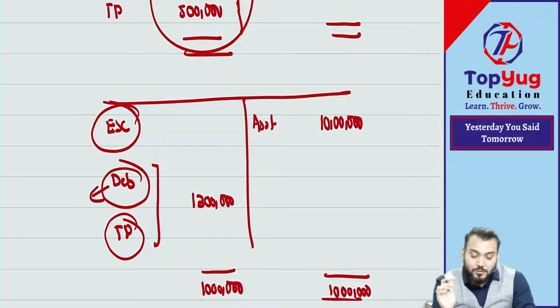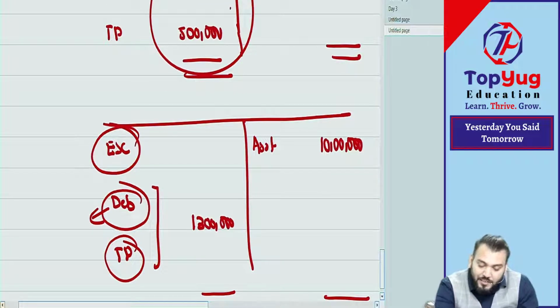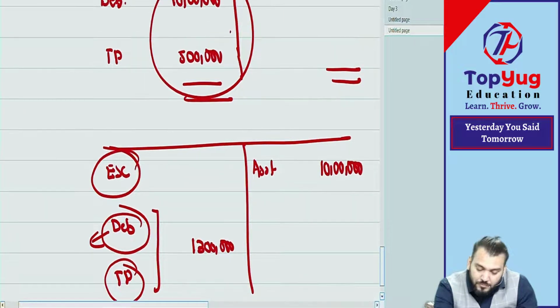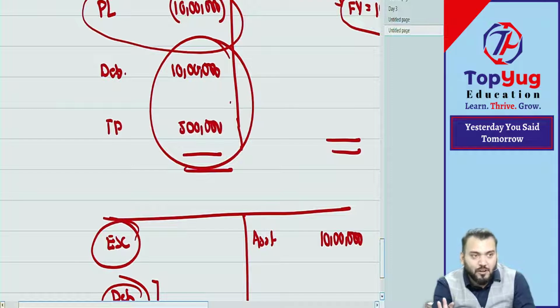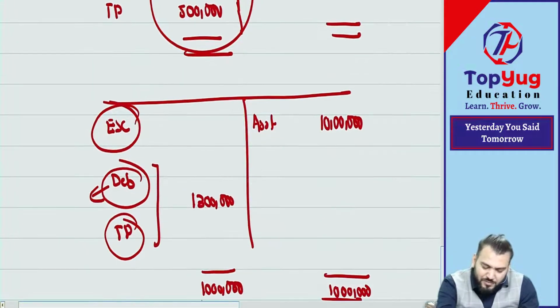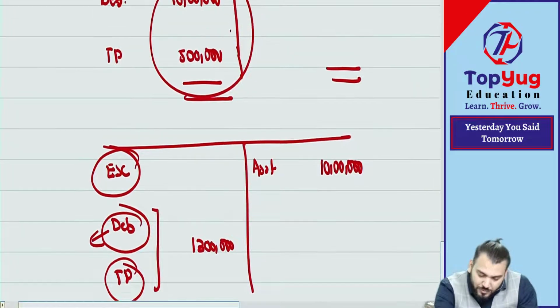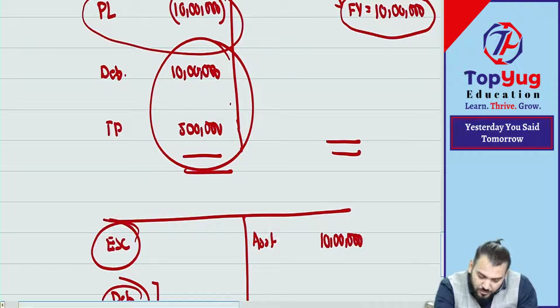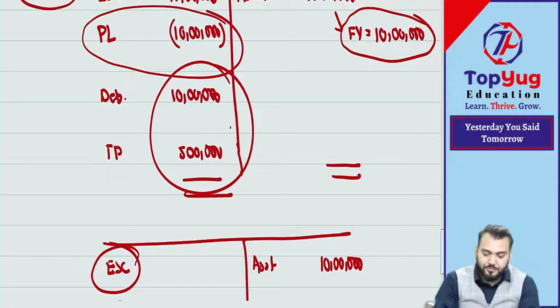Understood? So out of total loss, what was the total loss? This is 10 lakh plus 5 lakh, 15 lakh loss. What was the total loss? 15 lakh loss. Oh, this balance sheet is not tallied. I've given a wrong balance sheet. You should tell me, no? Tell it, okay.